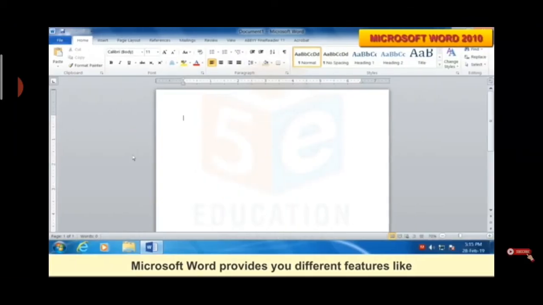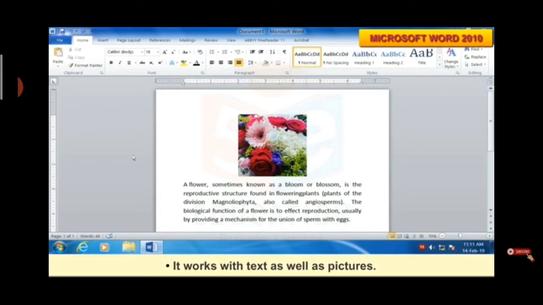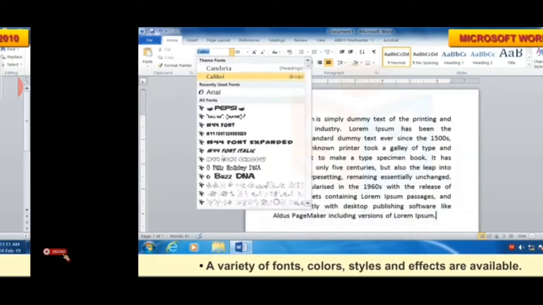Now Microsoft Word provides you different features like editing, moving, copying, pasting, etc. And it works with the text as well as the pictures. That means we can add pictures to the document.